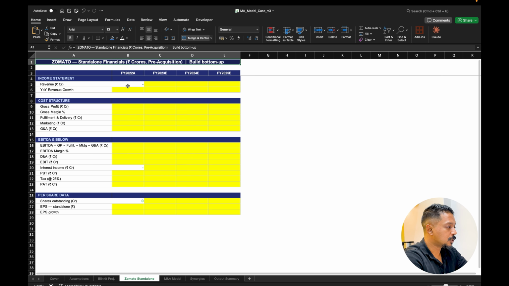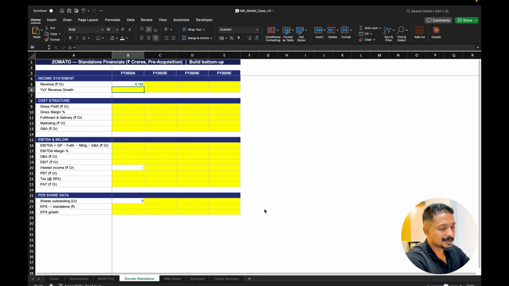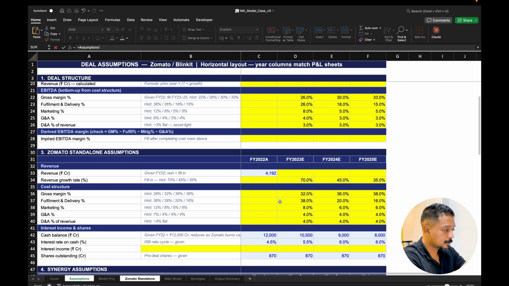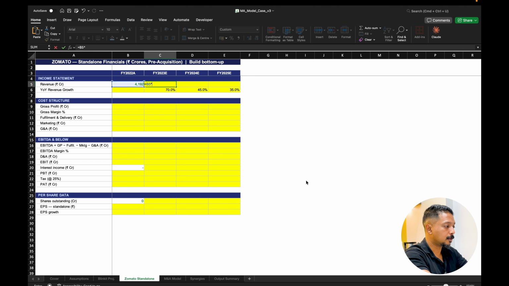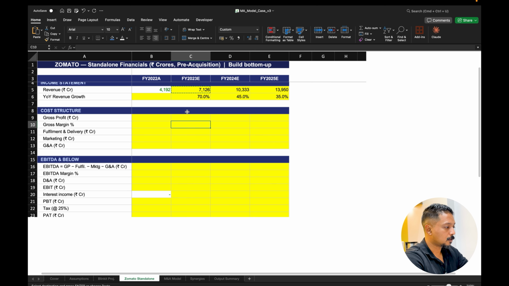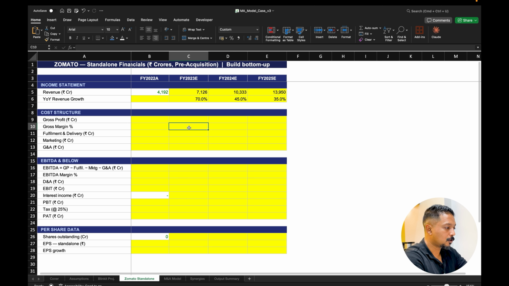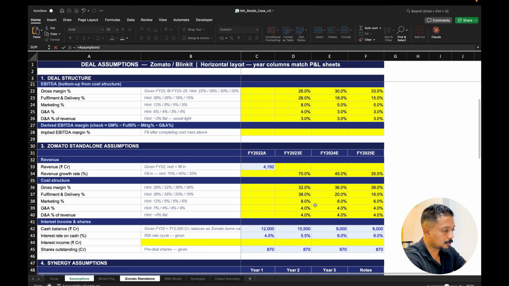For Zomato, the initial revenue for FY22 is given in the assumption sheet, which is 4192. So we can clearly see it's almost 2 or 3 times that of Blinkit. Now let's look at the revenue growth assumptions we've taken for Zomato, written below at cell 34, and let's copy it across to get the revenue growth values. There you go. I'm going to zoom in a little so that you can see it properly. That's your revenue for all the years. Then we first get the gross profit margin from the assumption sheet. I'm going to go a little faster now, because it's the same calculation as before for Blinkit.